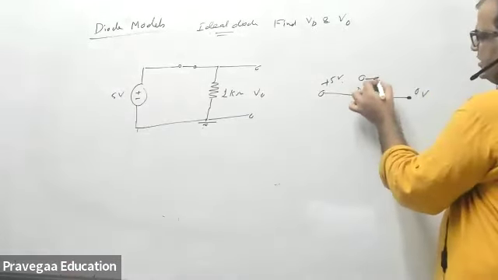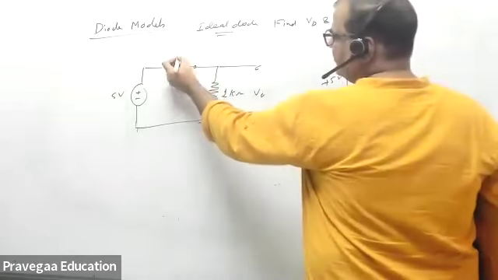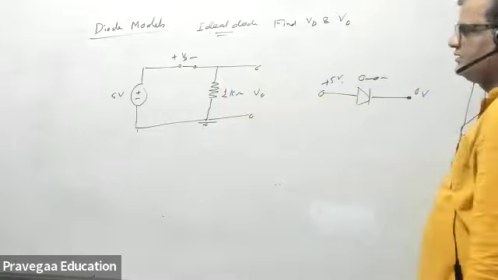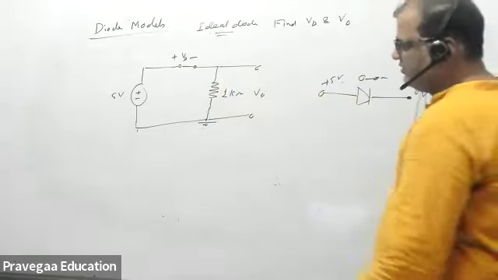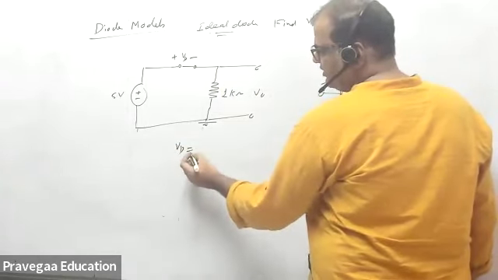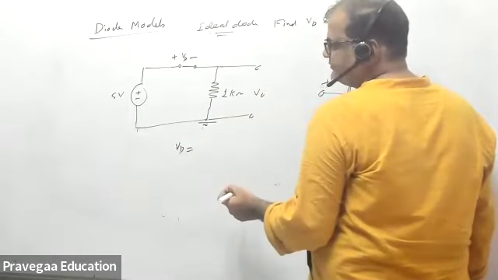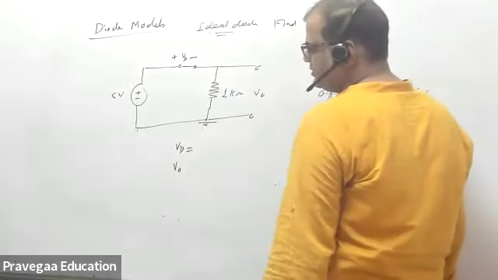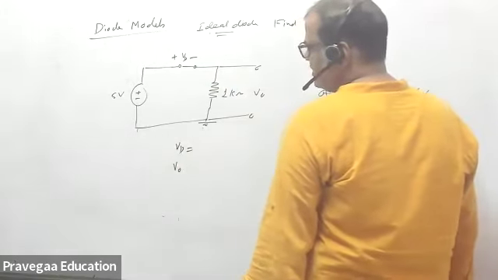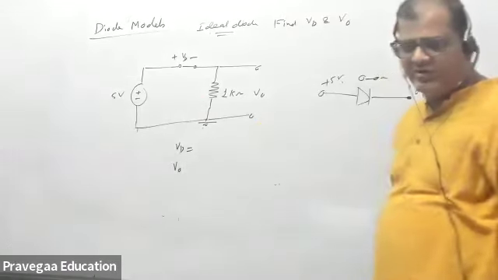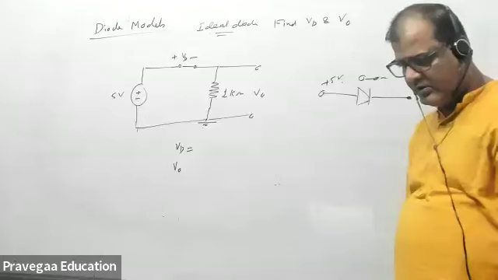So this will be replaced by a short circuit. But tell me what is VD and V naught here. What is the value of VD? So 5 volt. VD and V naught. Sir, VD equals V naught, 5 volt only. How will it be? Tell me, what will VD always be in an ideal diode?